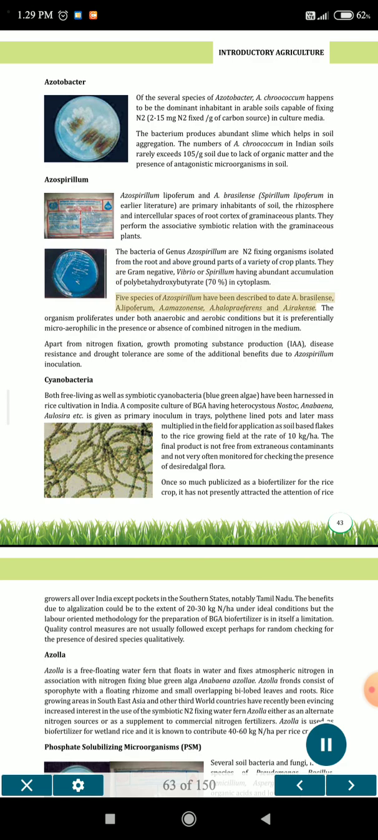5 species of Azospirillum have been described to date: A. brasilense, A. lipoferum, A. amazonense, A. halopraeferens and A. irakense. The organism proliferates under both anaerobic and aerobic conditions, but it is preferentially microaerophilic in the presence or absence of combined nitrogen in the medium. Apart from nitrogen fixation, growth-promoting substance production, IAA, disease resistance and drought tolerance are some of the additional benefits due to Azospirillum inoculation.